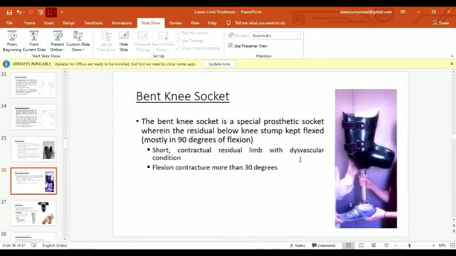So the bent knee socket, where is it prescribed generally? If there is a condition like a short or contractual residual limb, or a fixed flexion deformity with dysmuscular condition, or flexion contracture of more than 30 degrees, it can be managed with another socket. But when it is more than 30 degrees, we have to prescribe a bent knee socket, as it is not possible to go with another socket. The weight bearing forces can be distributed very well. So the bent knee socket is a prosthetic socket which is generally fixed in 90 degrees of flexion over the seam piece or the pylon extension beneath it.